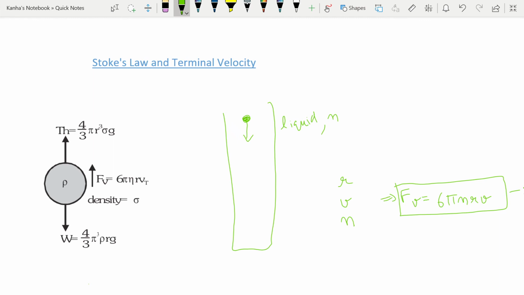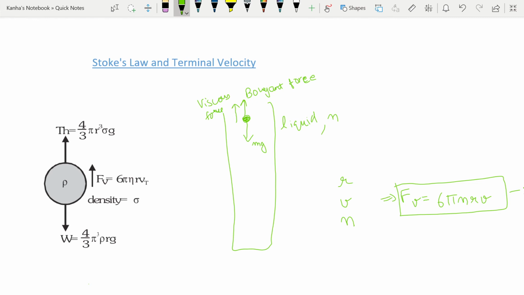So when the solid sphere is falling in this liquid, then its accelerating velocity is controlled by the viscous force of liquid. So this was my mass into g, and there was a buoyant force, and then there is a viscous force as well on this body.